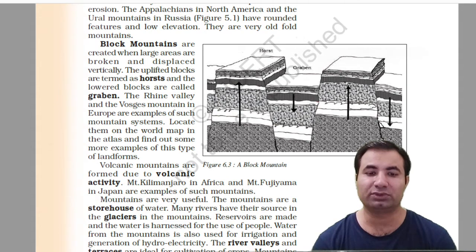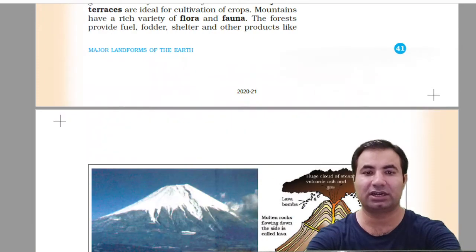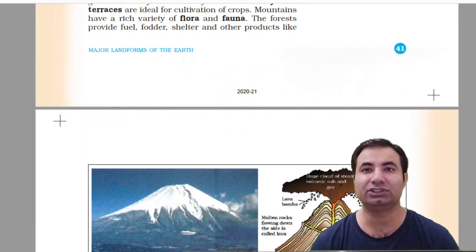Mountains are very useful. The mountains are a storehouse of water because glaciers and ice are there, and the ice melts and rivers are formed. Reservoirs are made and the water is harnessed for the use of people for agriculture, hydroelectricity and all those purposes. Water from mountains is also used for irrigation and hydroelectricity. The river valleys and the terraces are ideal for cultivation of crops. Mountains have a rich variety of flora and fauna.